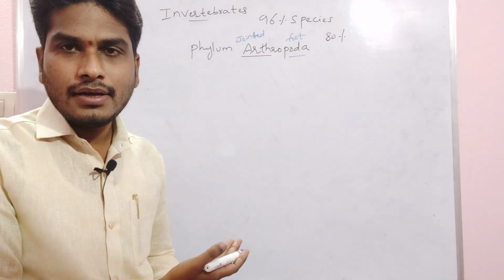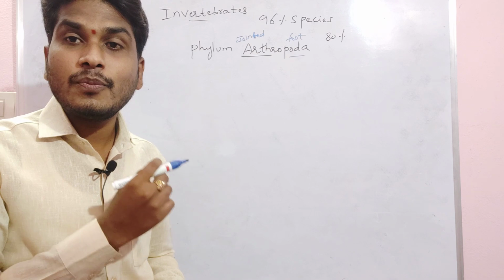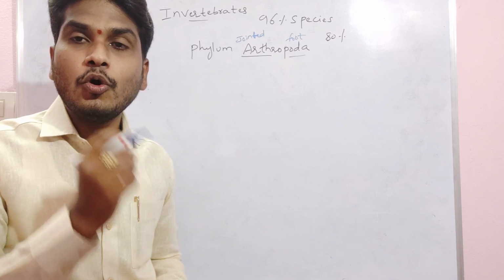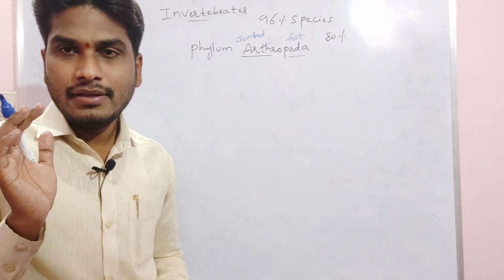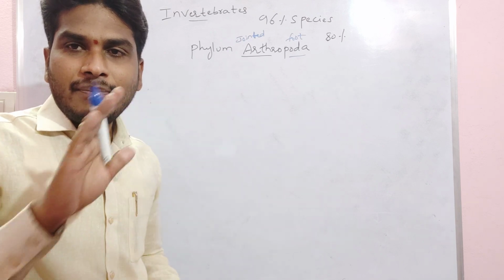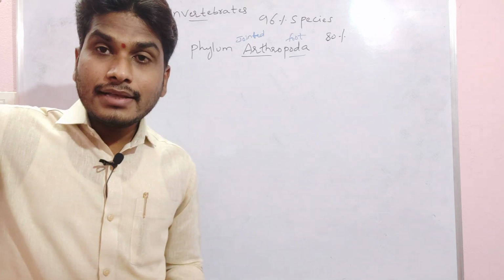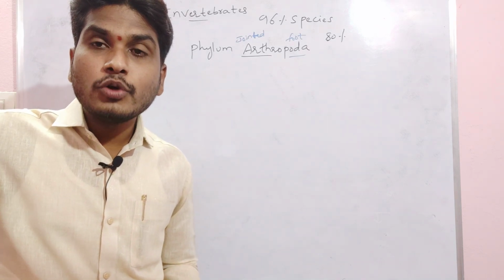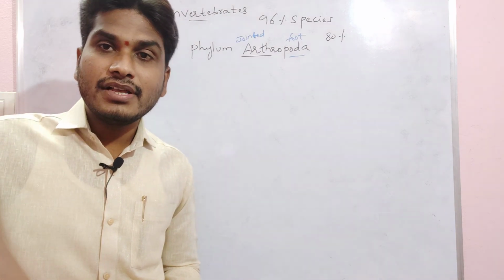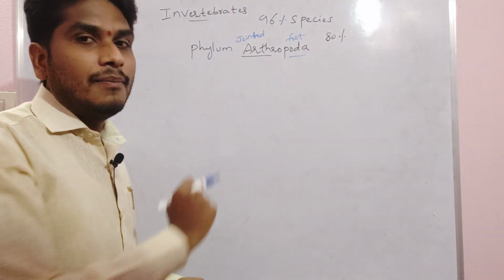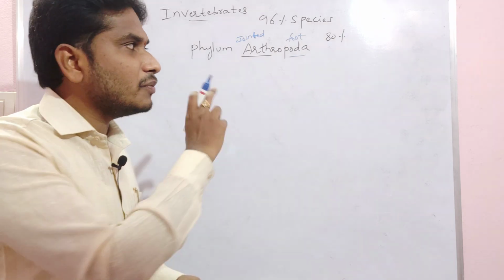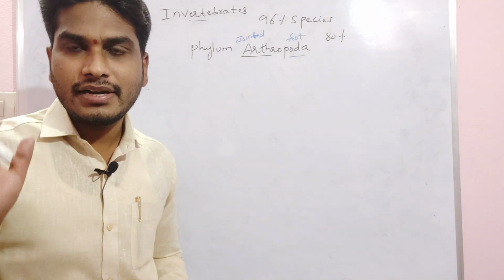They are triploblastic. Then a very important point: arthropodans always have an open type of circulatory system. That means in arthropodans blood vessels are absent. Annelidans have a closed type of circulatory system; in annelidans blood vessels are present, but in arthropodans they are absent. Hence in arthropodans we say open type of circulatory system.